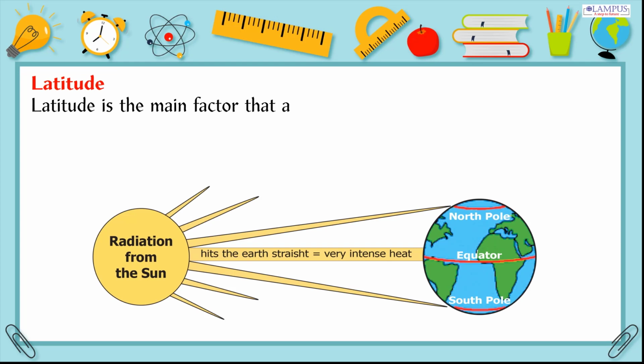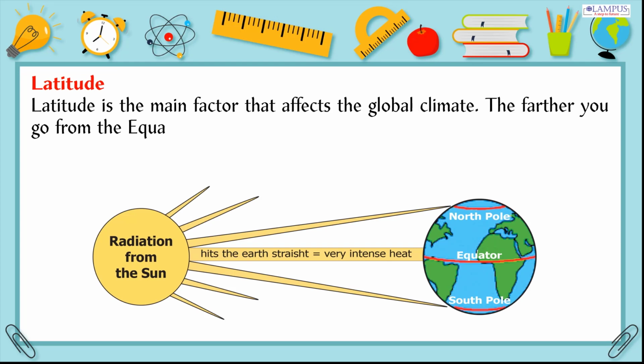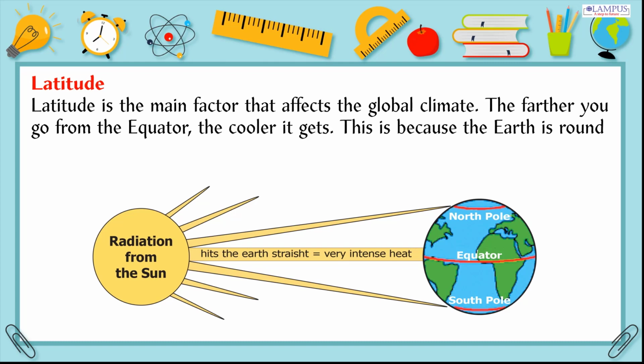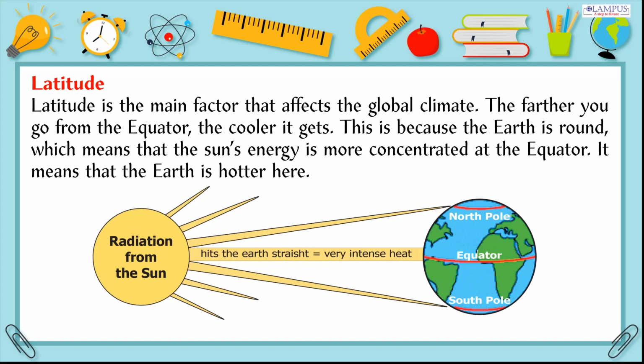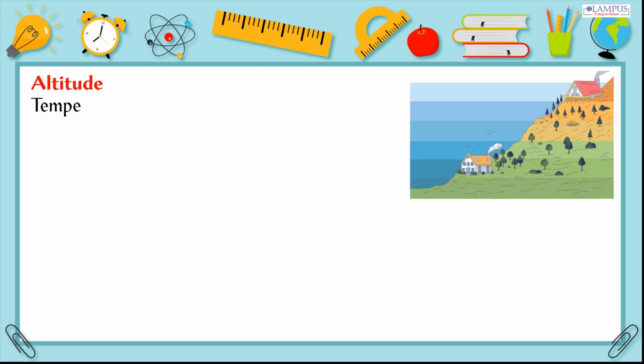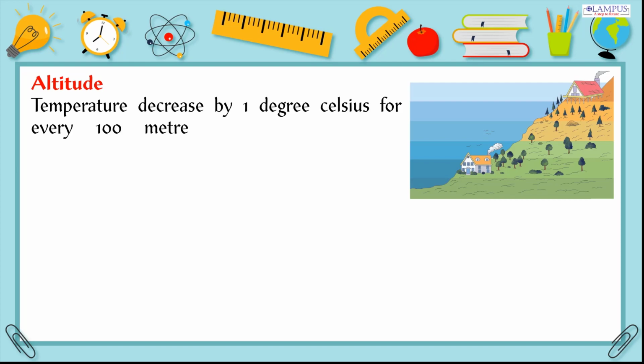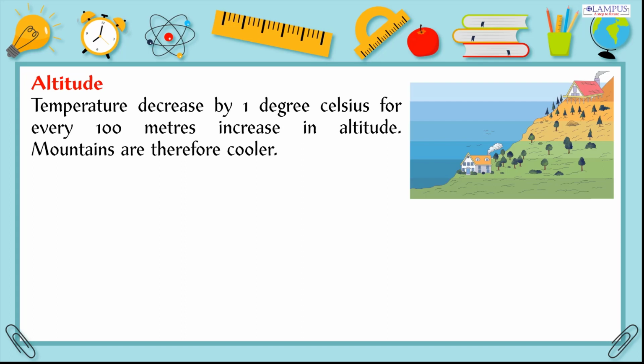Latitude. Latitude is the main factor that affects the global climate. The farther you go from the equator, the cooler it gets. This is because the Earth is round, which means that the sun's energy is more concentrated at the equator. It means that the Earth is hotter here. Altitude. Temperature decreases by 1 degree Celsius for every 100 meters increase in altitude. Mountains are therefore cooler.